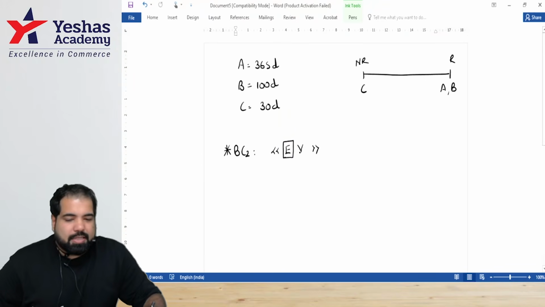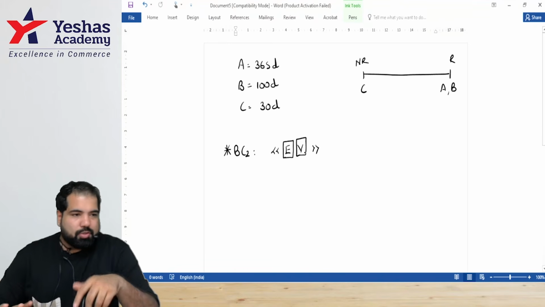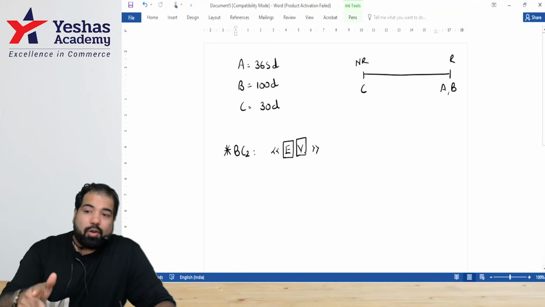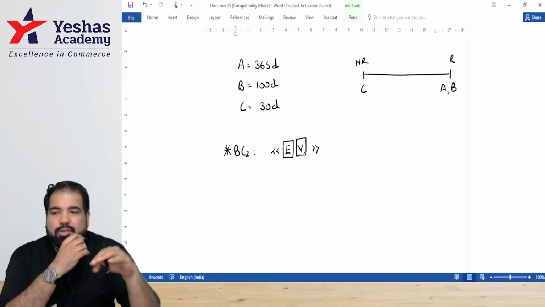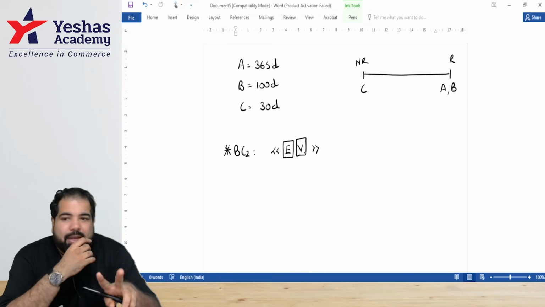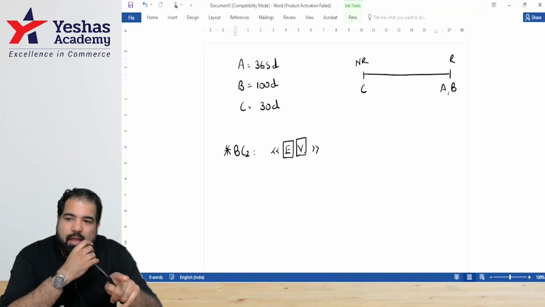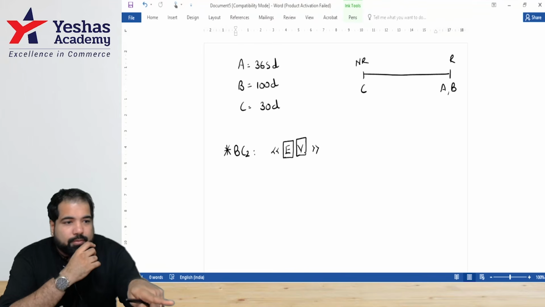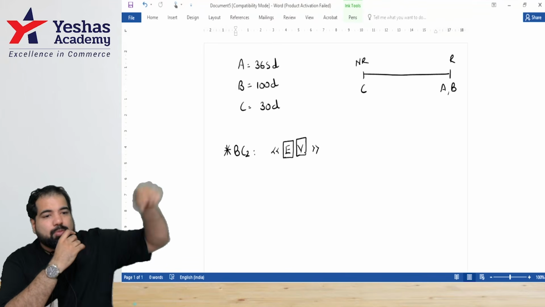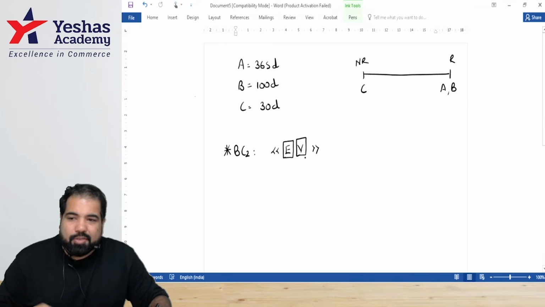All right, and guys, there is someone here. If you're an Indian citizen or a person of Indian origin, who are you guys? Indian citizen or person of Indian origin. A person of Indian origin is someone whose parents or grandparents, parents meaning mom or dad, grandparents meaning dada, dadi, or nana, nani, any one of them was born in India. That means you're a person of Indian origin and you're visiting India.